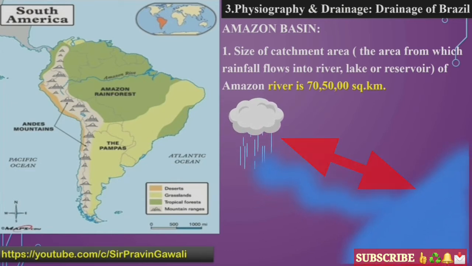Okay, so here the catchment area means from where the river starts to flow and where it reaches, that much area is called the catchment area.